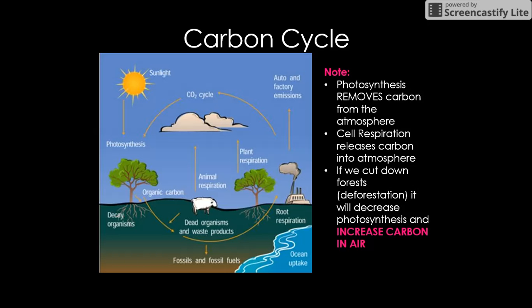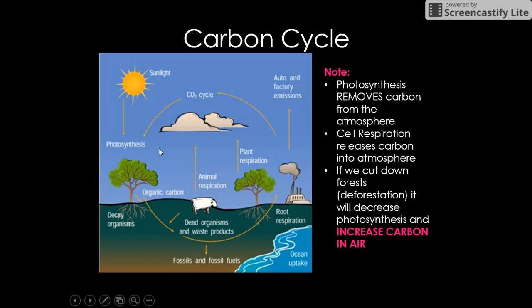All right, our second out of the 3 cycles is the carbon cycle. So you have this picture in your notes, so I'm not really going to go over it, but it's really just how carbon is cycled throughout the atmosphere and the earth. Key things, too much carbon is bad for the atmosphere. So big things that remove carbon from the atmosphere is photosynthesis. Who does photosynthesis but plants?